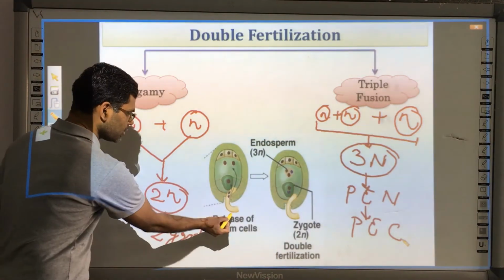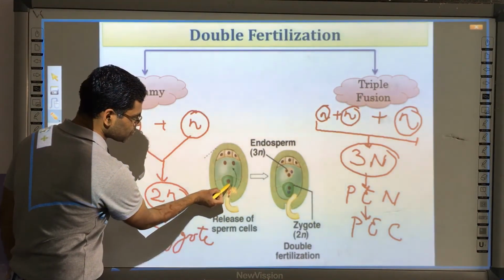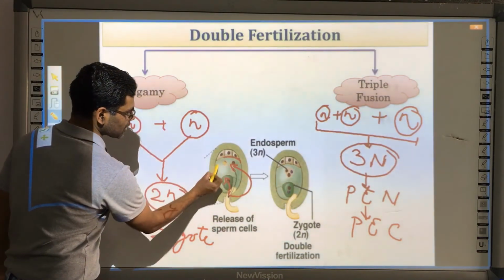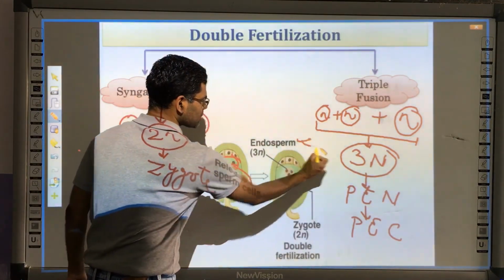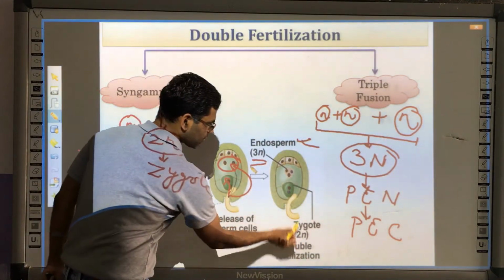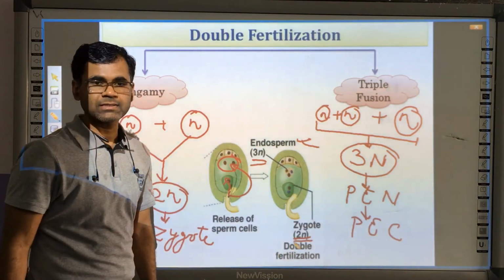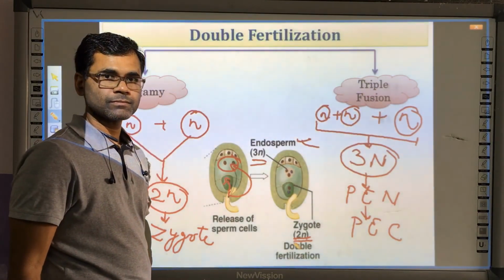As you can see here, when both the nuclei are released, one nucleus is fusing with the egg, and another nucleus is fusing with the polar cell or central cell. As a result, this will form an endosperm. This endosperm is 3N, and this will form a zygote. This zygote is 2N, and hence it is termed double fertilization.